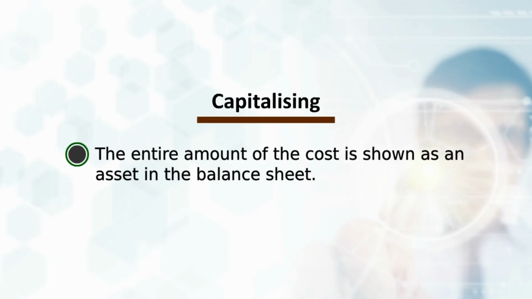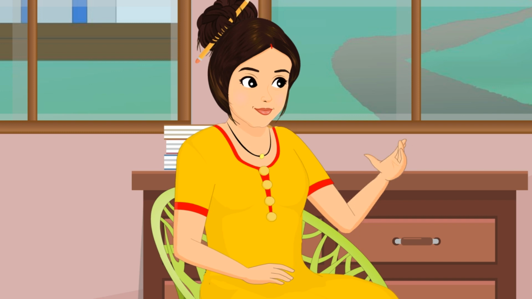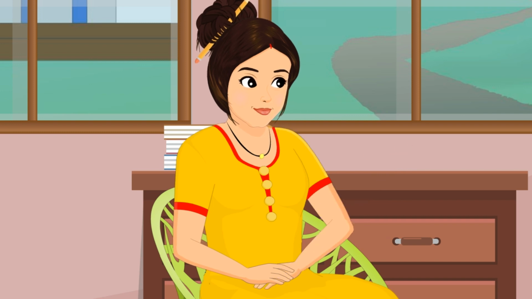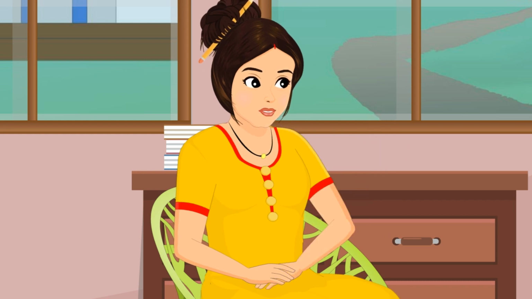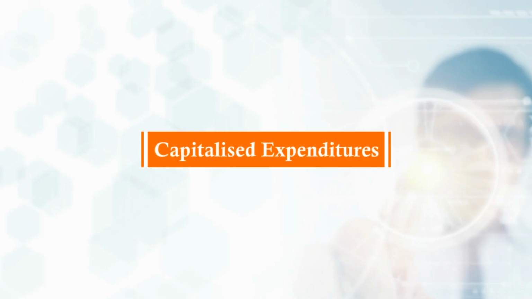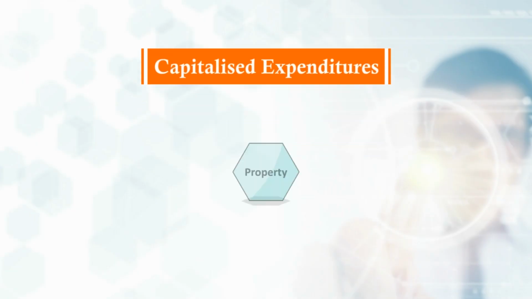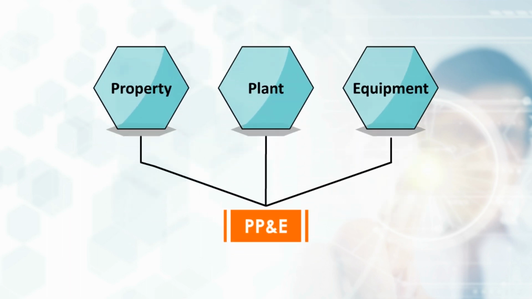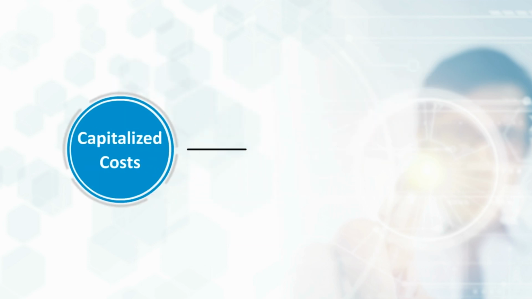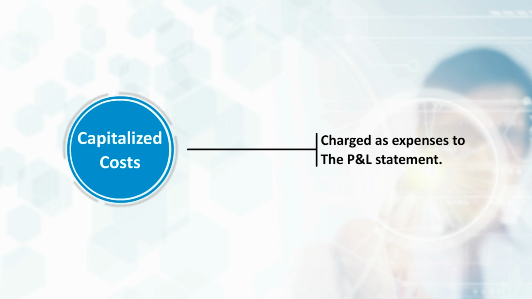Capitalizing means the entire amount of the cost is shown as an asset in the balance sheet. If the benefits of a cost are expected to accrue in the future periods to when the cost is incurred, then the cost is capitalized in that period. Example of capitalized expenditures: property, plant and equipment, or shortly called PP&E. Capitalized costs are eventually charged as expenses to the P&L statement.